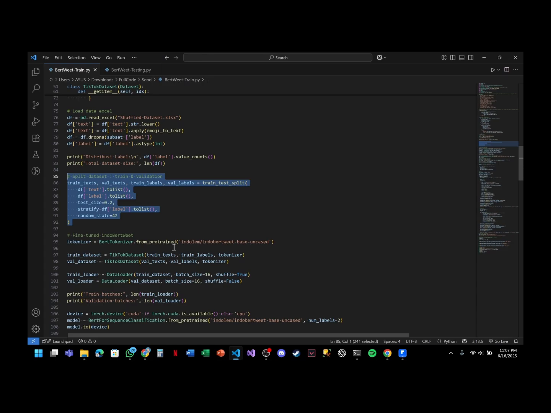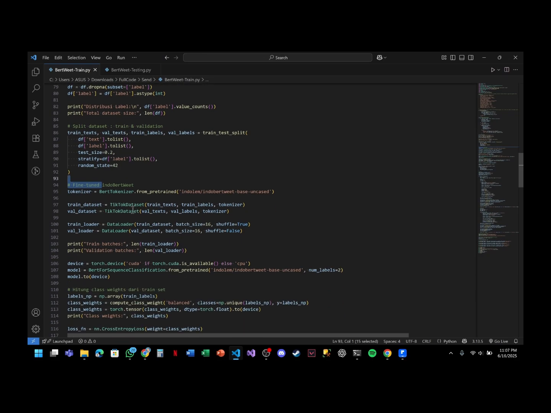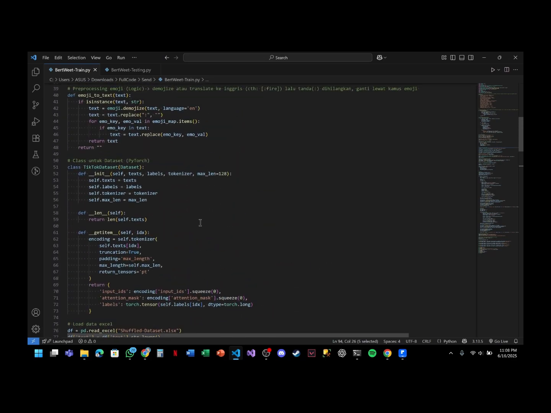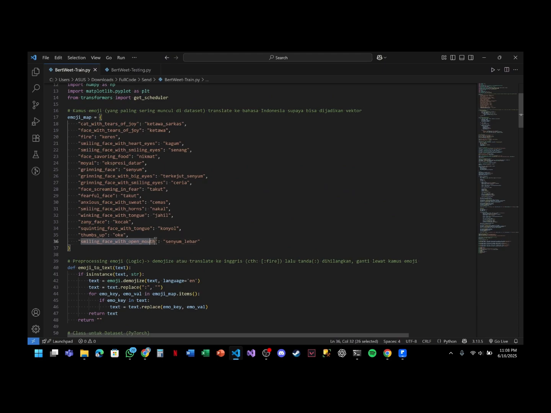For the BERT model, we use the IndoBERT Tweet Transformer model, which is a pre-trained model on Indonesian tweets and social media text. Our pre-processing includes tokenizing the text using the IndoBERT Tweet tokenizer. For the emoji part, we use the emoji Python library to convert emoji into descriptive text, like smiling face with open mouth, which will be translated into Indonesian as senyum lebar.